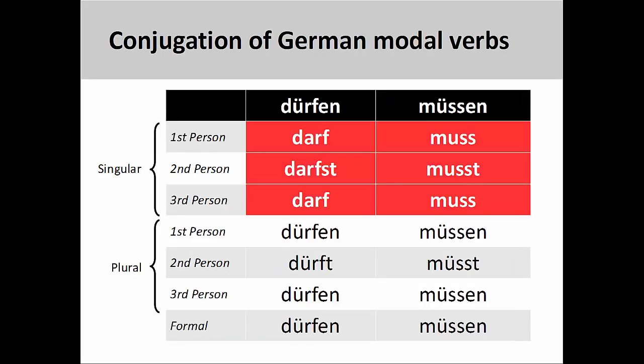Most singular forms of the modal verbs have a shift in the stem vowel. For example, as you see on the screen, the stem vowel in the modal verb dürfen changes from u umlaut to a in the singular, but goes back to u umlaut in the plural. The stem vowel in the modal verb müssen changes from u umlaut to u in the singular, but goes back to u umlaut in the plural.